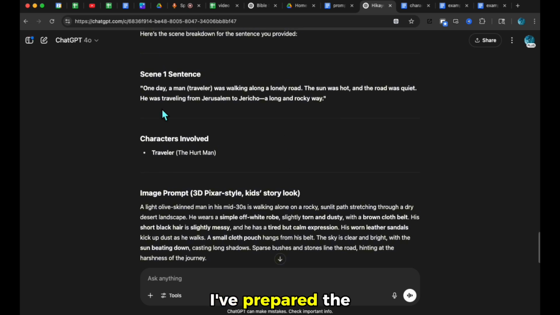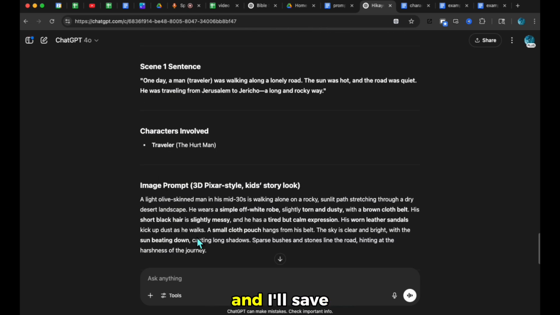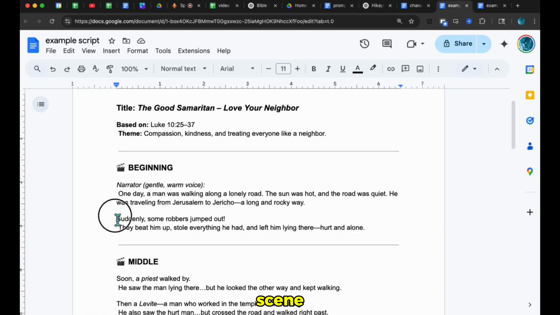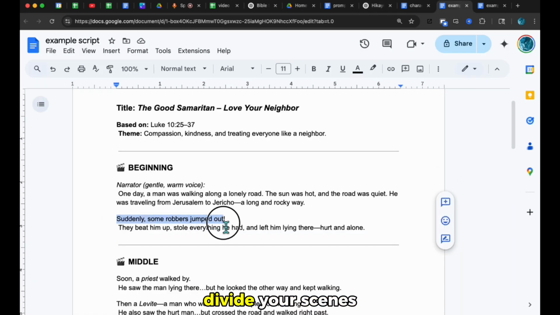As you can see, I've prepared the image prompt for the first scene, and I'll save it in a separate file. We can now see how the character is blended into the story. I'll repeat this for the second scene. I'm going to split it here. You can also divide your scenes however you like based on sentences.